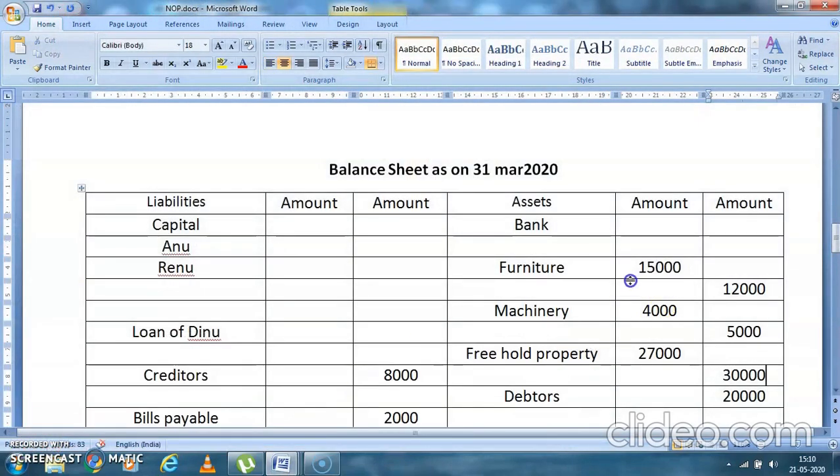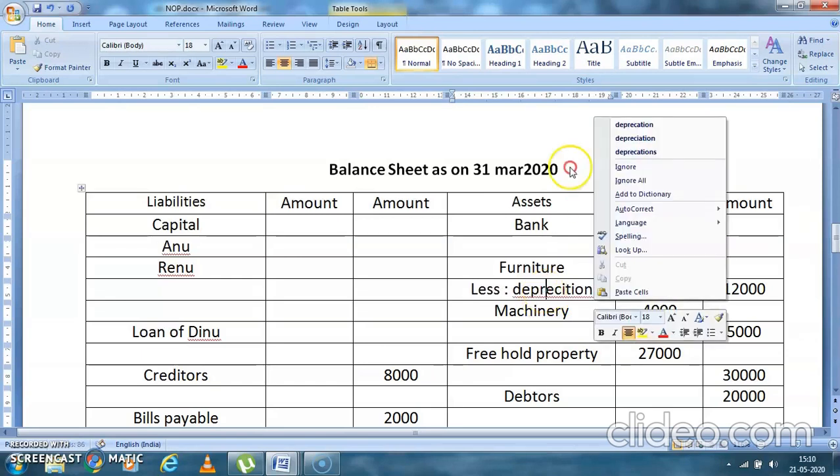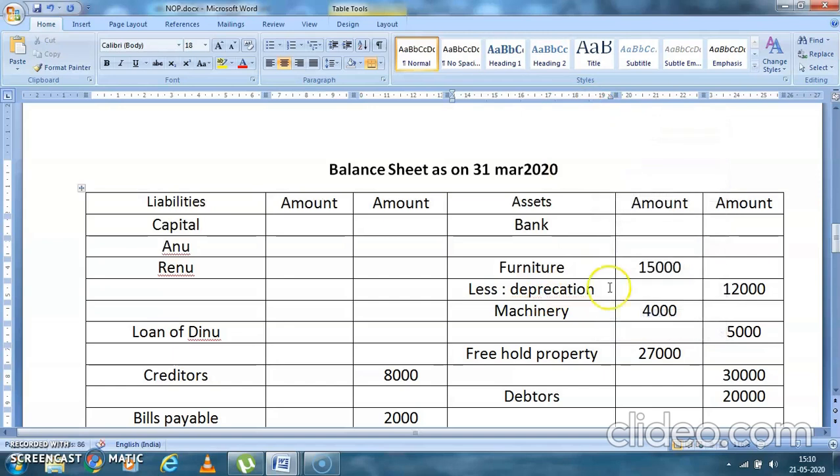Can you see here? Here it is 15,000, here it is 12,000. That means there is depreciation. So you'll write here less depreciation. Yes, how much is the depreciation? It is 3,000. See, 15,000 minus 12,000 is 3,000.